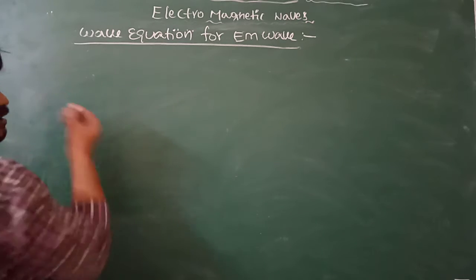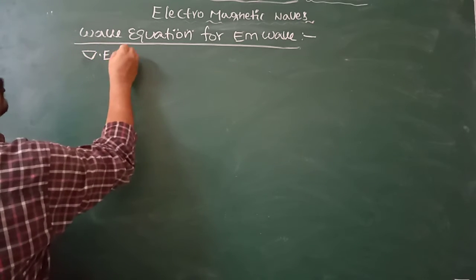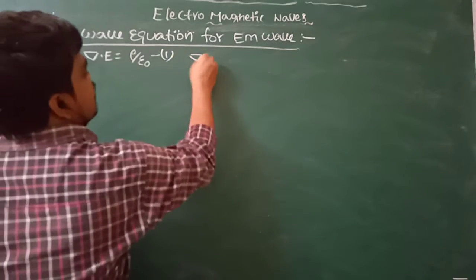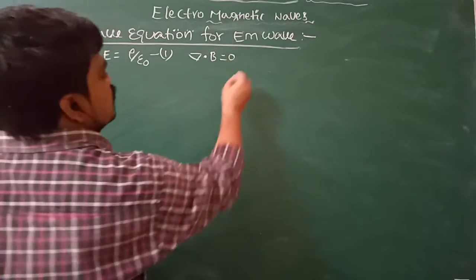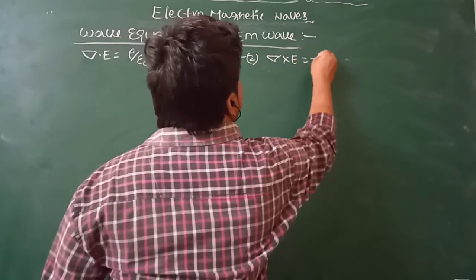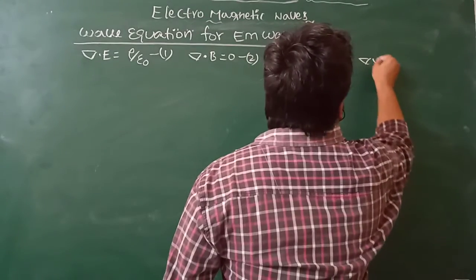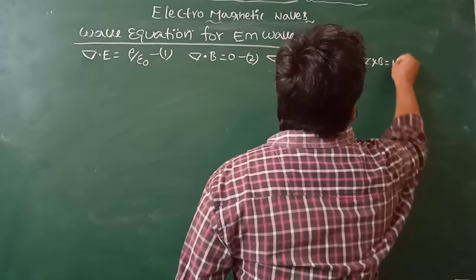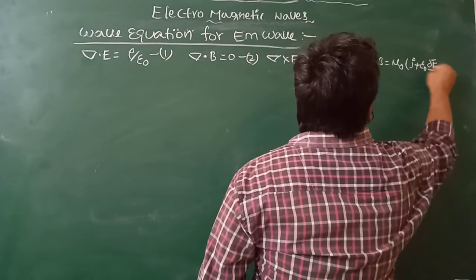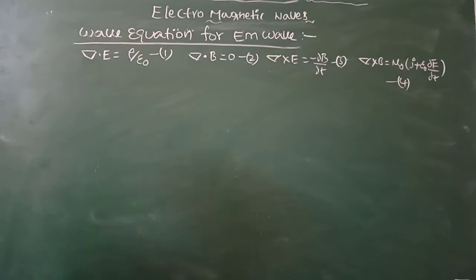Already we know the Maxwell equations in differential form: del dot E is equal to rho by epsilon naught, say equation 1; del dot B is equal to 0, say equation 2; del cross E is equal to minus dou B by dou t, say equation 3; and the next one, del cross B is equal to mu naught of J plus epsilon naught dou E by dou t, say equation 4. These are the four equations.